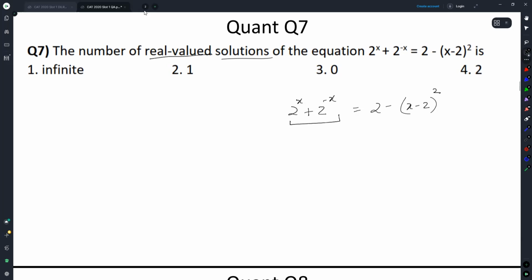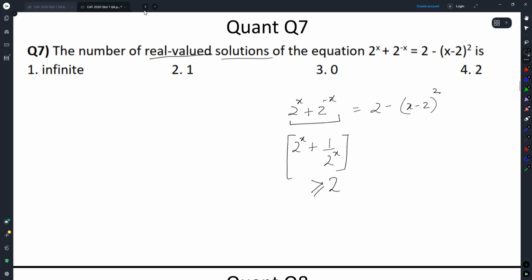Look at this. This is as good as 2 raised to the power x plus 1 by 2 raised to the power x. The LHS. Can I say this LHS? This is a plus 1 by a. A number plus its reciprocal. So the smallest possible value here is 2. It has to be greater than or equal to 2. Yes.